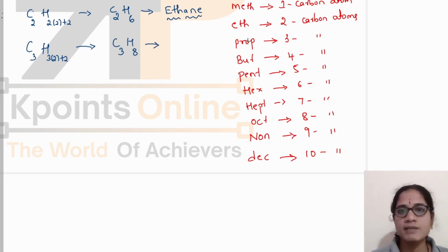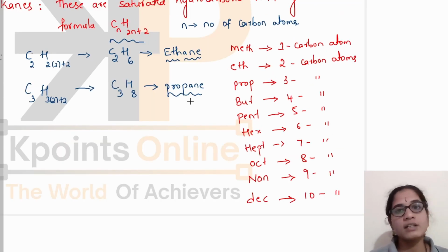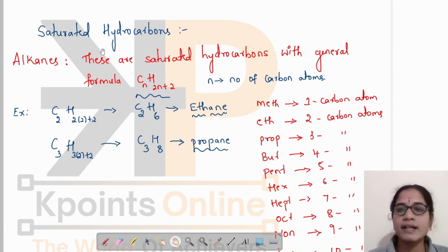It has 3 carbon atoms, so it will be propane, as this follows the general formula CnH2n+2. All the alkanes will follow this general formula. If I write C3H8, then it is an alkane, and it shows that there is the presence of only single bonds between the carbon atoms without any doubt. Yes. And you can form many carbon compounds of alkanes. And this is about the saturated hydrocarbons.